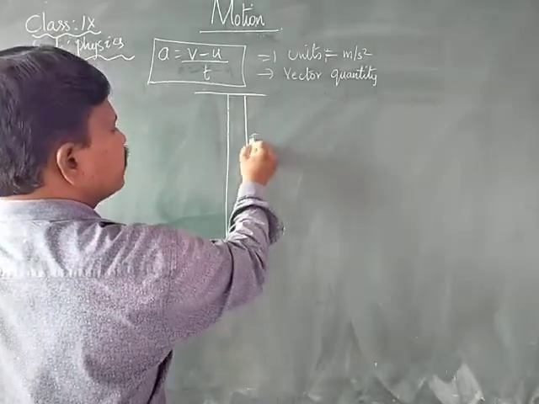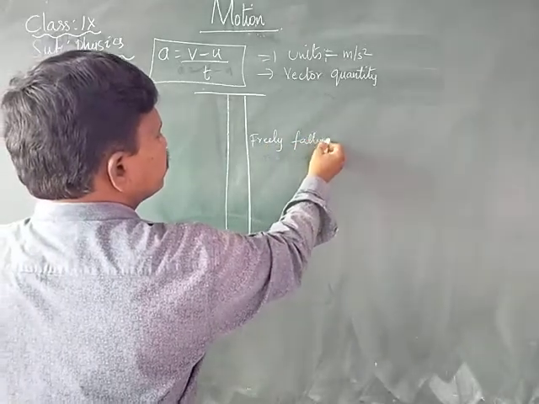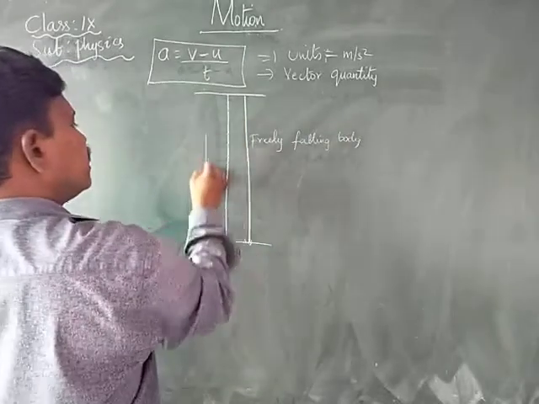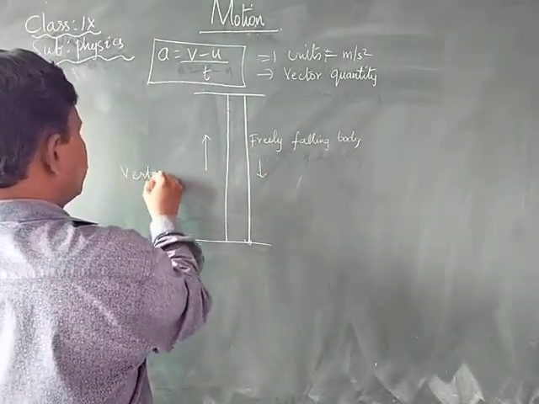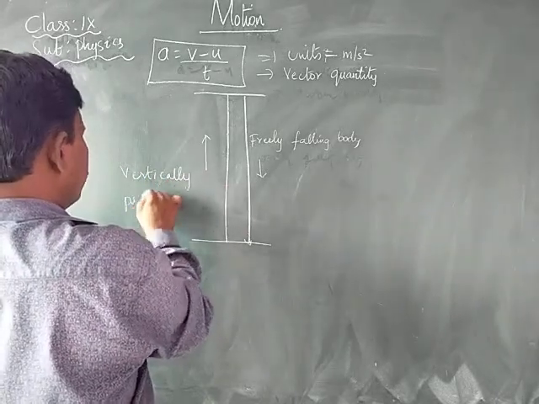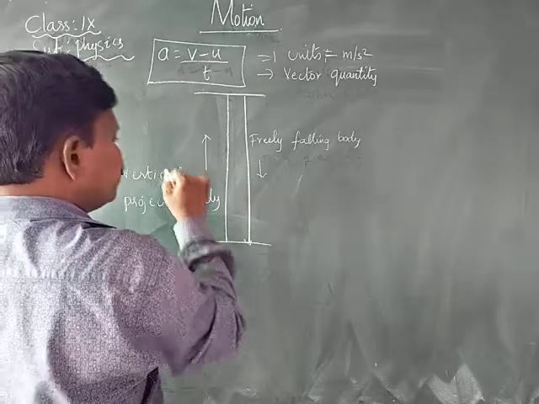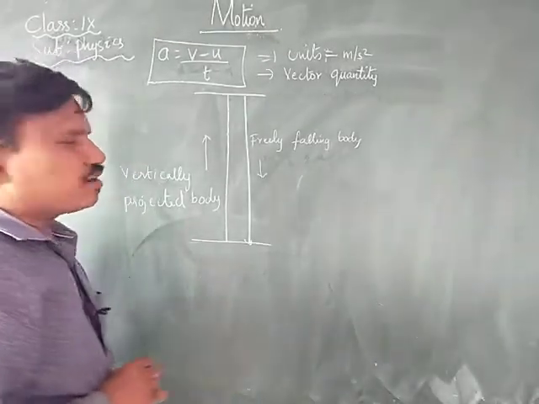This is called the freely falling body. Here, in this case, it is the vertically projected body. And which is the example for acceleration? Is it the vertically projected body or the freely falling body?